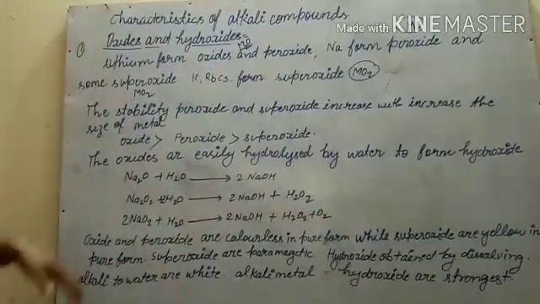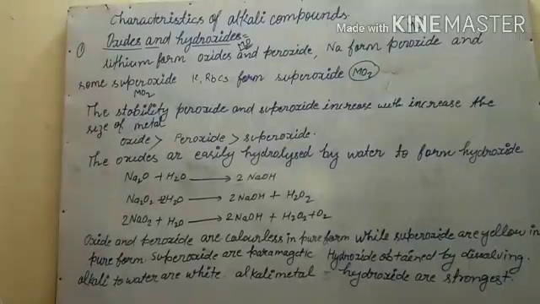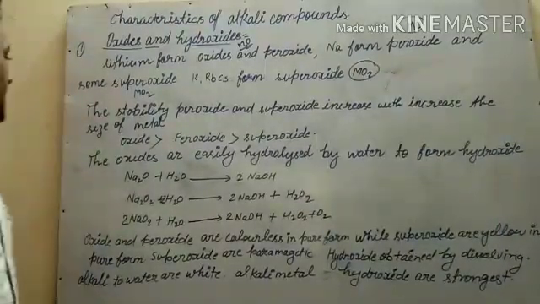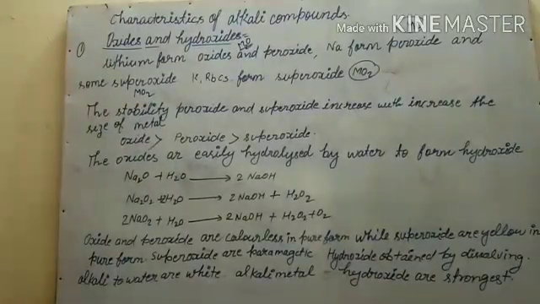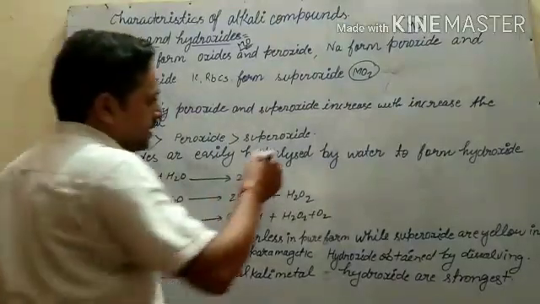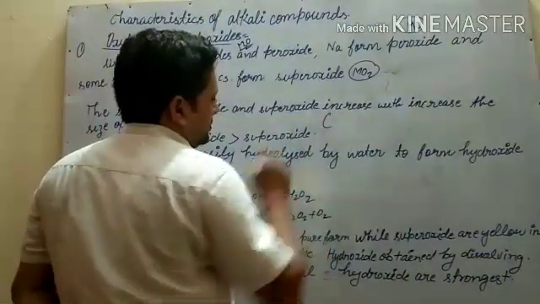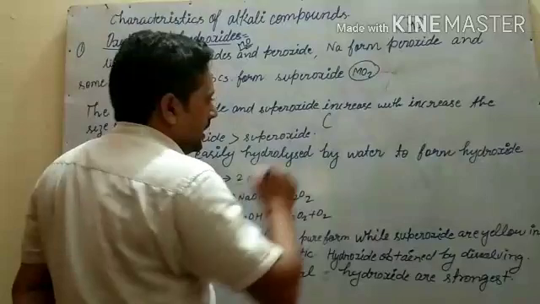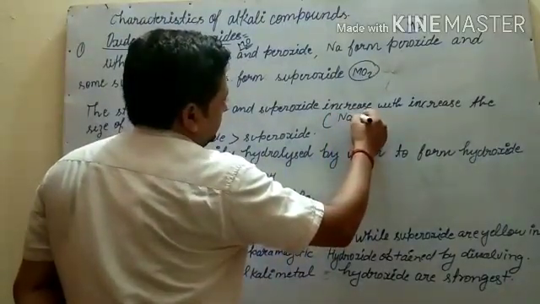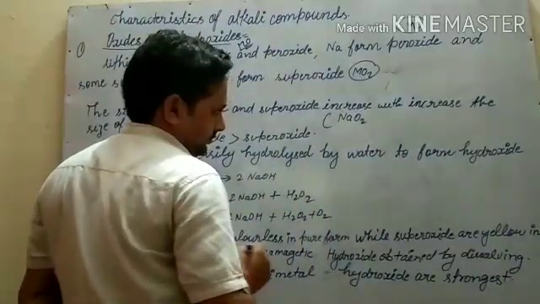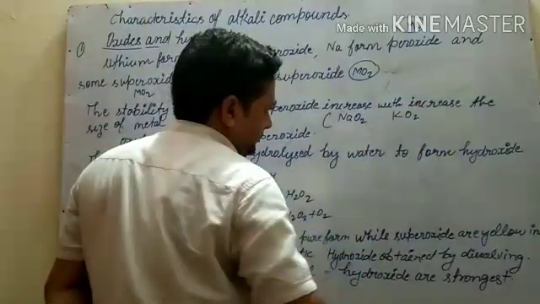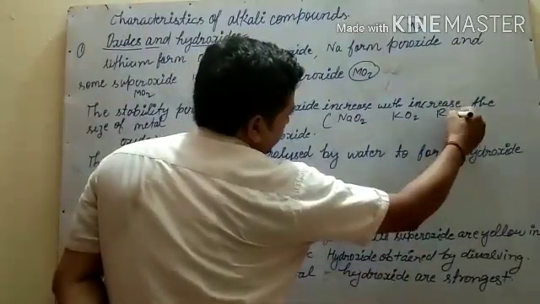Here, the stability of peroxide and superoxide increases with increase in the size of metal. If we talk about superoxide or peroxide, like sodium peroxide, potassium peroxide, rubidium peroxide.